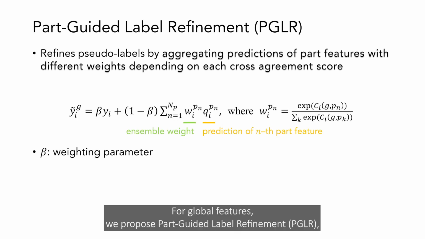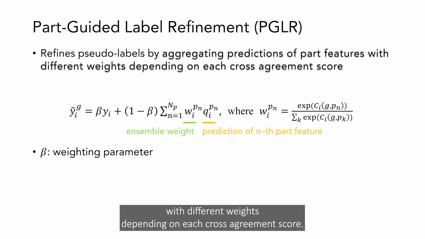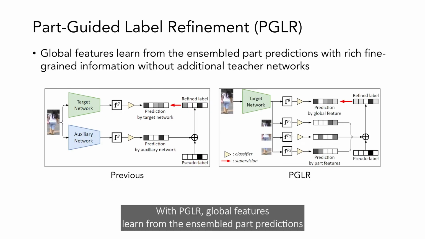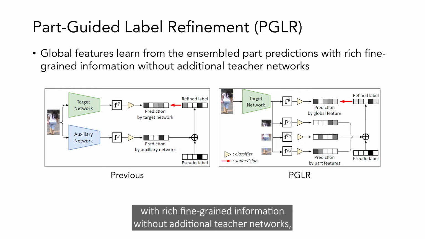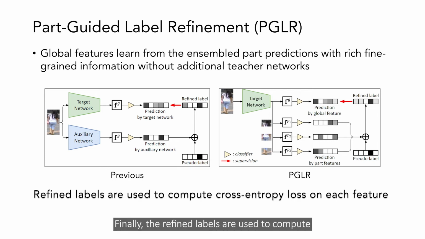For global features, we propose part-guided label refinement, which refines pseudo-labels by aggregating predictions of part features, with different weights depending on each cross-agreement score. With PGLR, global features learn from the ensemble part predictions with rich fine-grained information without additional teacher networks, which is effective and computationally efficient. Finally, the refined labels are used to compute cross-entropy loss on each global and part feature.